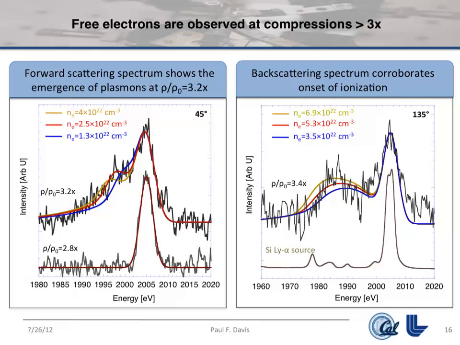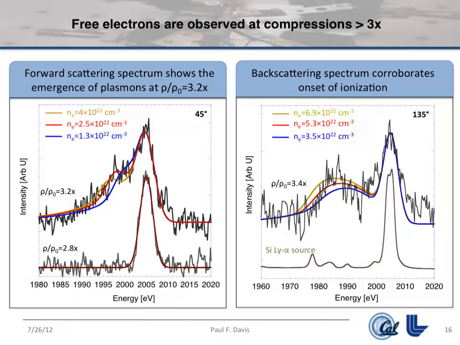If you then look in the backward direction, where you're essentially seeing Compton scattering, you can kind of confirm that result with another electron density measurement, as a sort of sanity check that what you see is in fact free electrons.